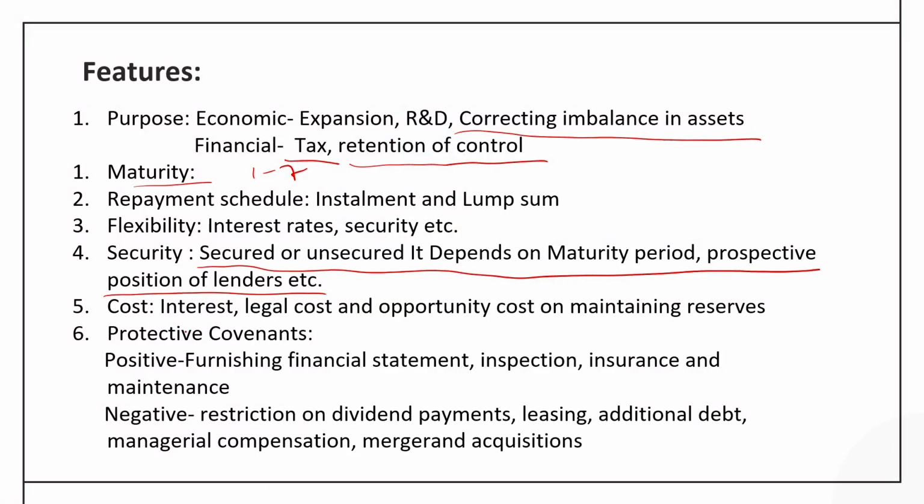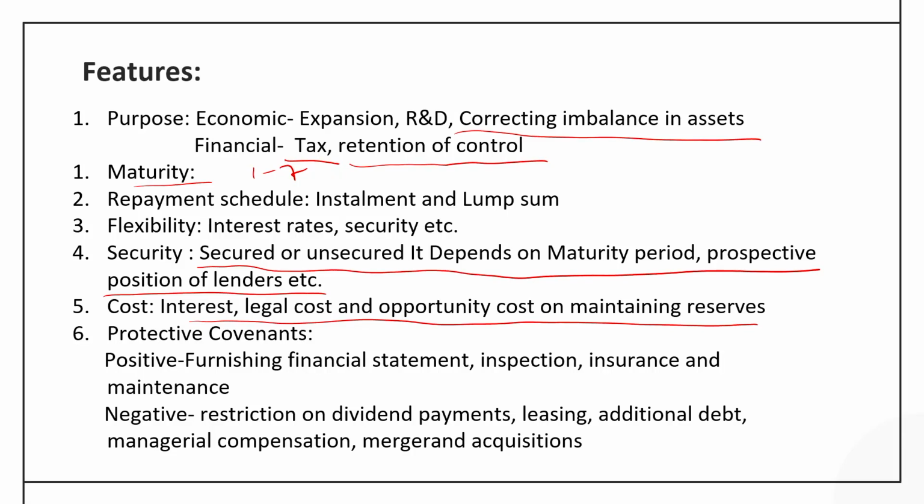So, interest sacrificed on that reserve can be termed as the implicit cost, which of course is part of the cost associated with the term loan. Now, there is a very important feature associated with the term loan, where the lending institutions put some covenants on the company, called protective covenants.